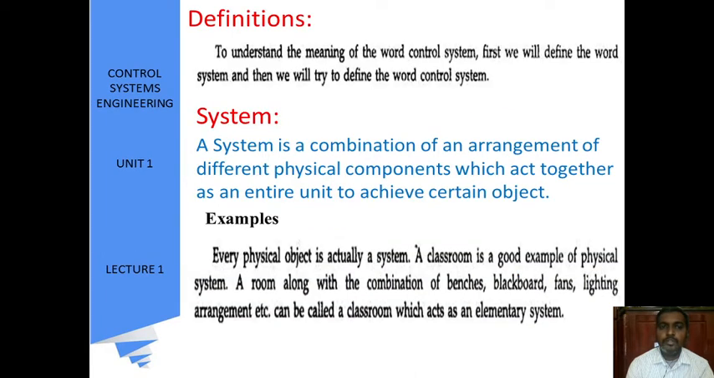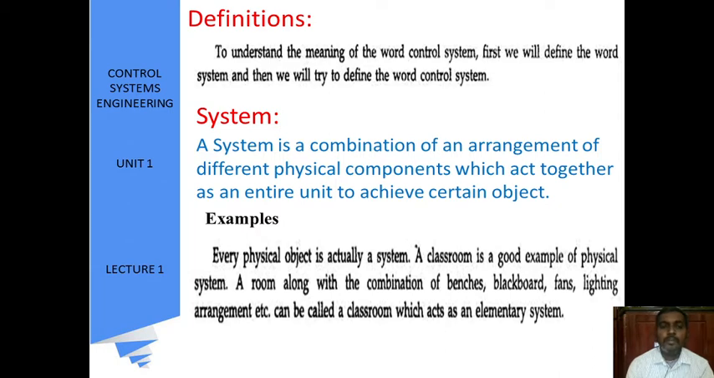So initially, what is a system? The definition of the system is needed to understand the meaning of the word control system. First we will define the word system and then we will define the word control system. In order to justify what is a control system, first we are going to learn what is a system and then we will go for what is a control system.